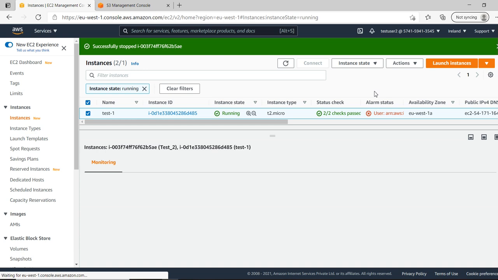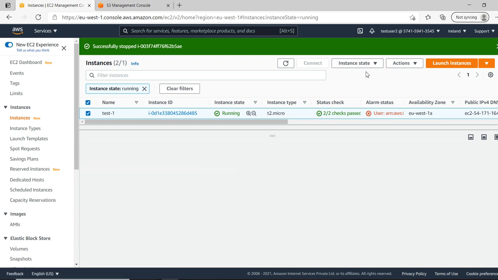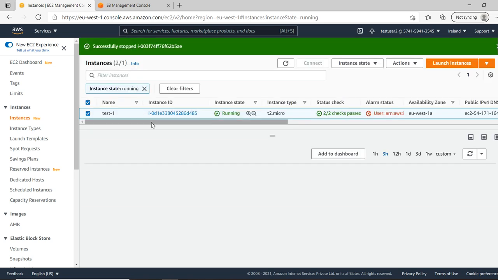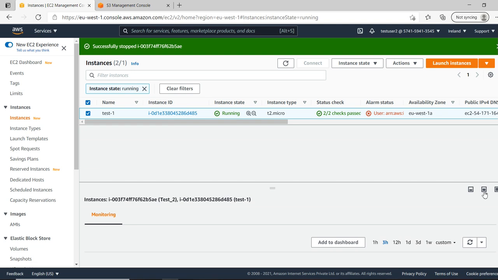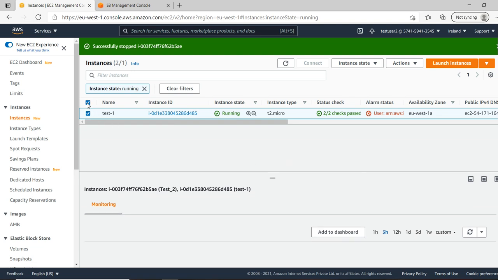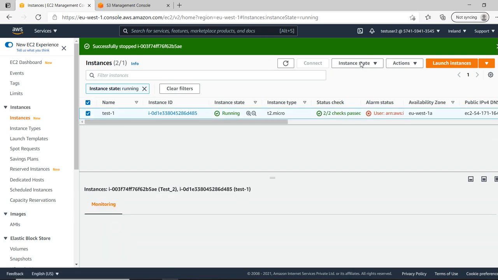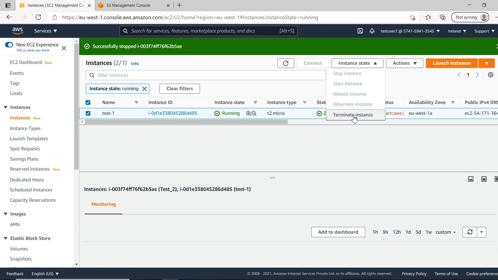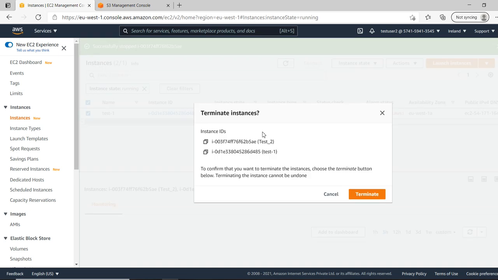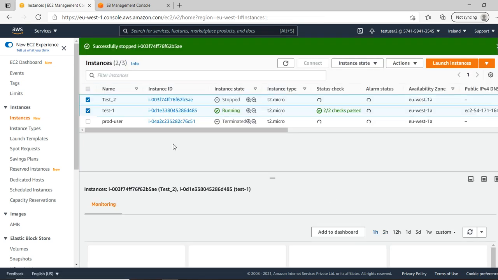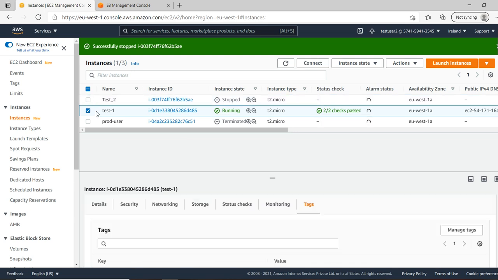Instance state. Instances running, okay, that's why it is not coming.